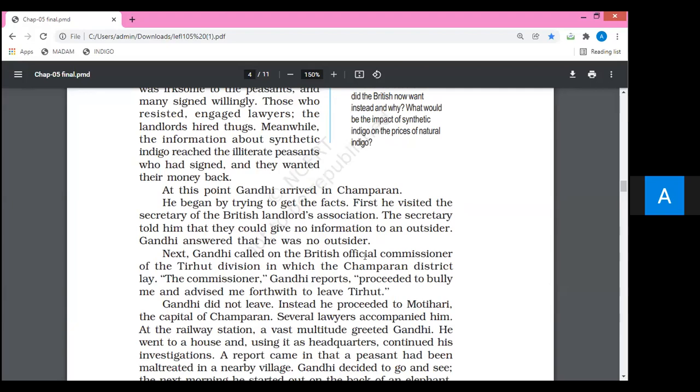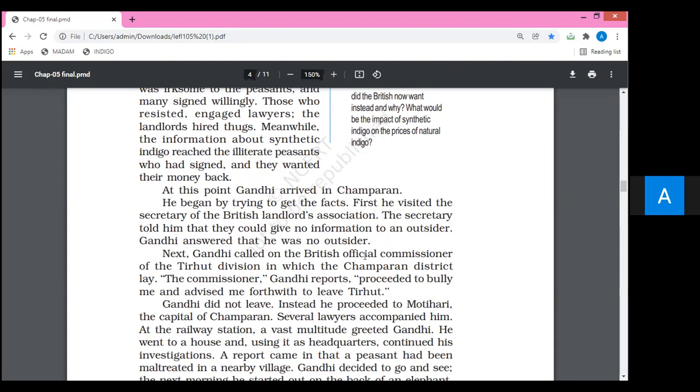So look at a quick recap of the same chapter, lesson 5, Indigo. We are going to do it today. So let us look at the quick recap of the session. Mahatma Gandhi started the freedom struggle in 1917. Rajkumar Shukla was a very fine personality. He wanted Gandhiji to visit Champaran because he wanted the problem of the peasants of that particular area to be solved.